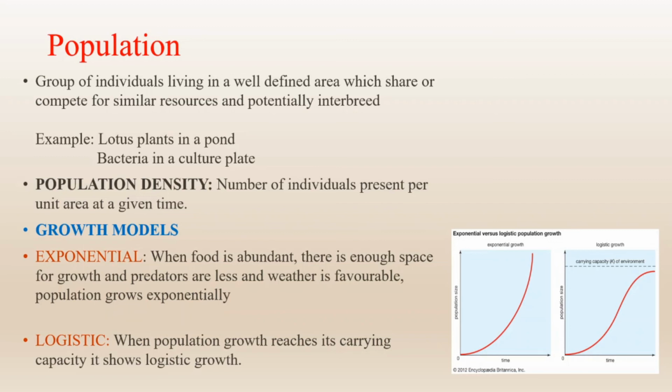This may be due to limitation of food and space, which leads to competition among them. The growth also leads to accumulation of toxic byproducts, which further affects growth. Any habitat has enough resources to support only a limited number of individuals, beyond which it cannot support any added number. This limit is called the carrying capacity for a particular population.